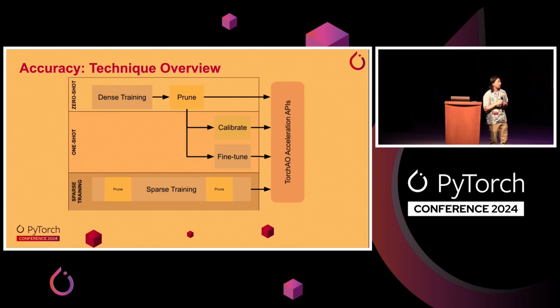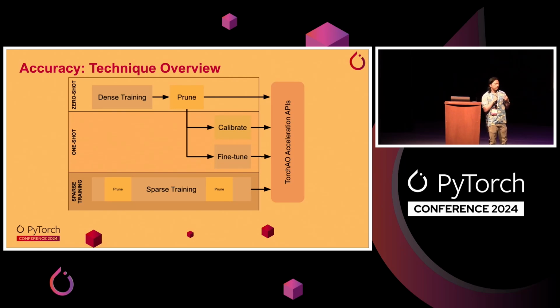So I think the zero shot and the one shot stuff, we don't have a good way to do that. So instead, we worked with a couple of researchers at FAIR to develop a sparse training algorithm. And the idea of sparse training is that you don't start with a pre-trained model. Instead, you start from scratch.